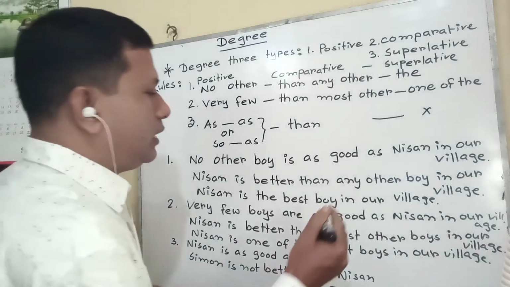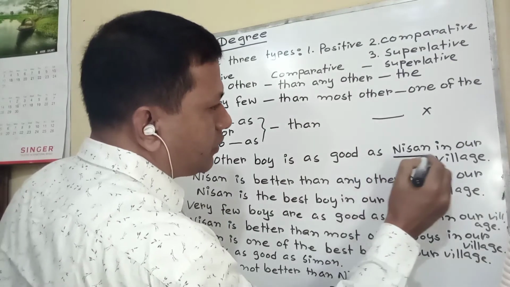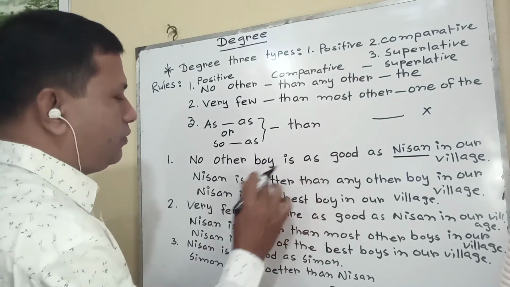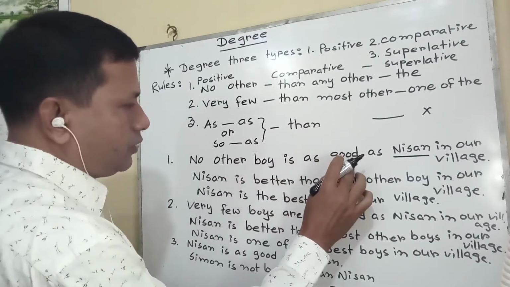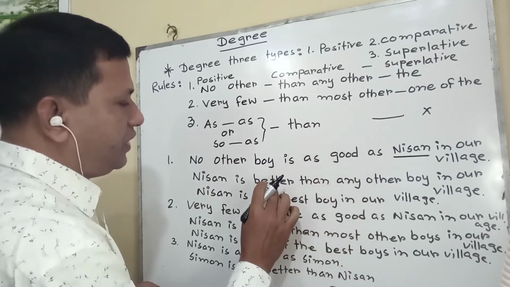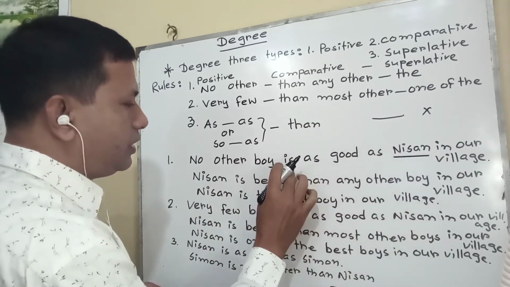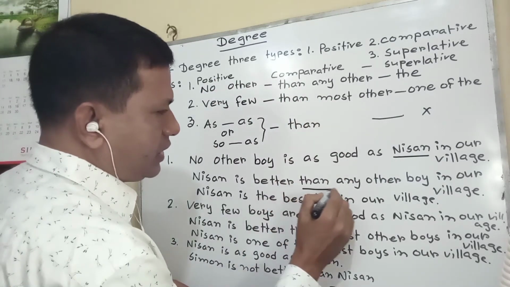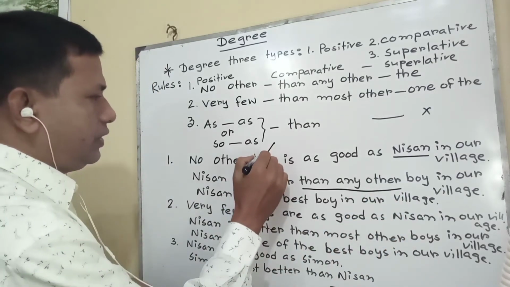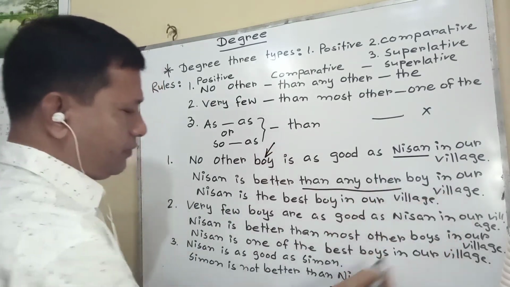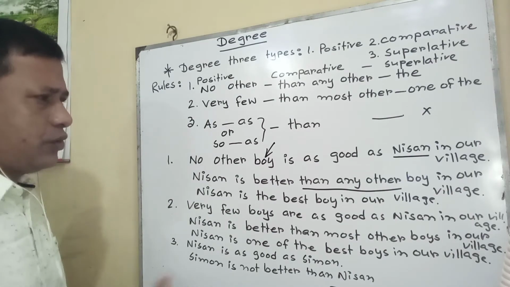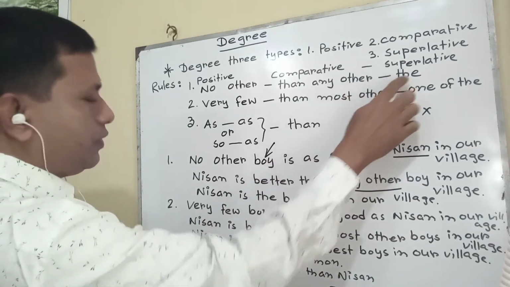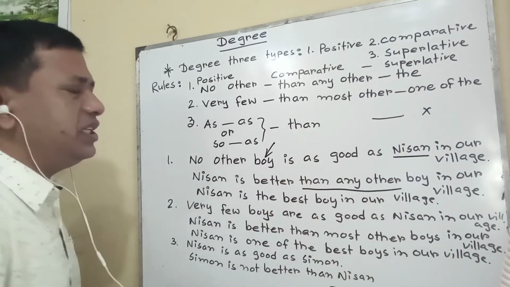I am telling that as as, after as I would like to begin. Nishan. Nishan is, as it is in present form, I have written here present form. Good, that will be comparative form. Better. Nishan is better. I have told you that for no other, than any other is necessary. Nishan is better than any other boy in our village. And for superlative degree also, I am changing from the positive. Nishan is the best boy in our village. In this way you can do.